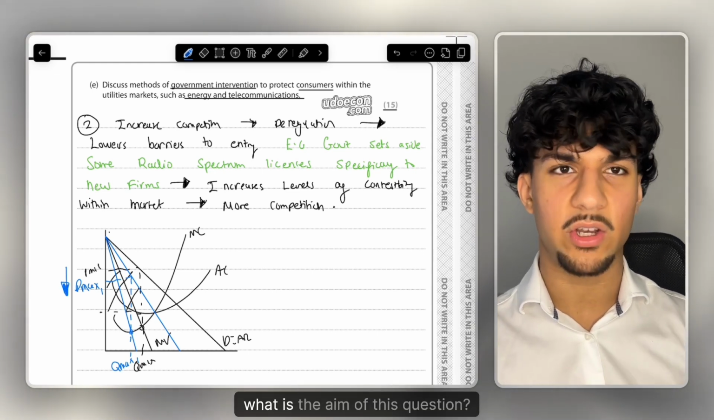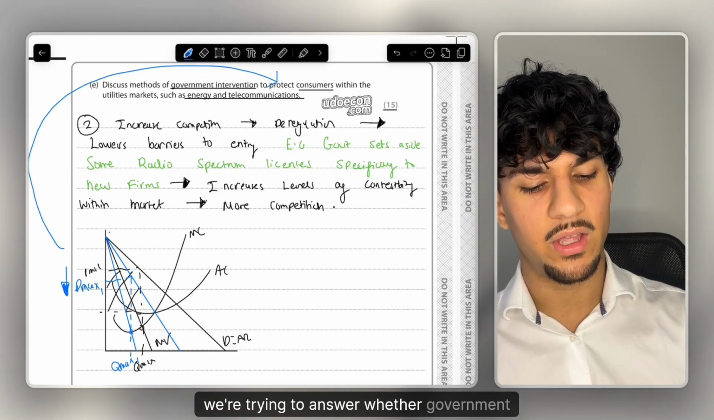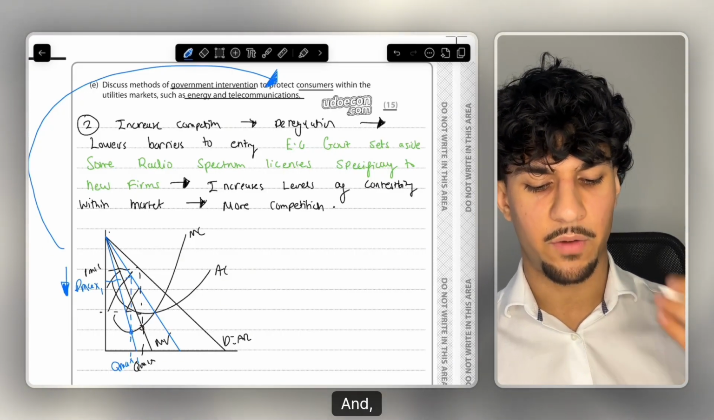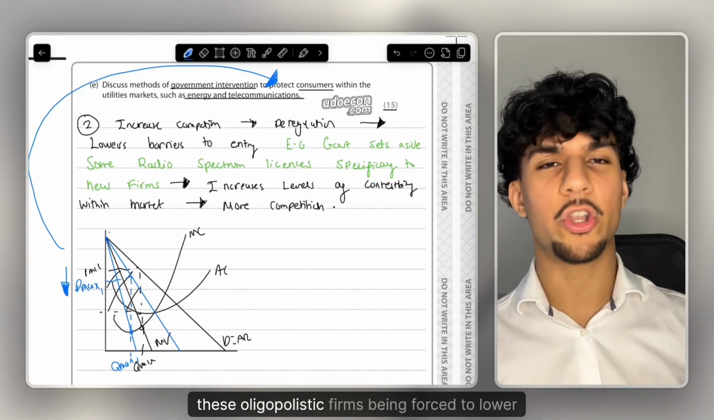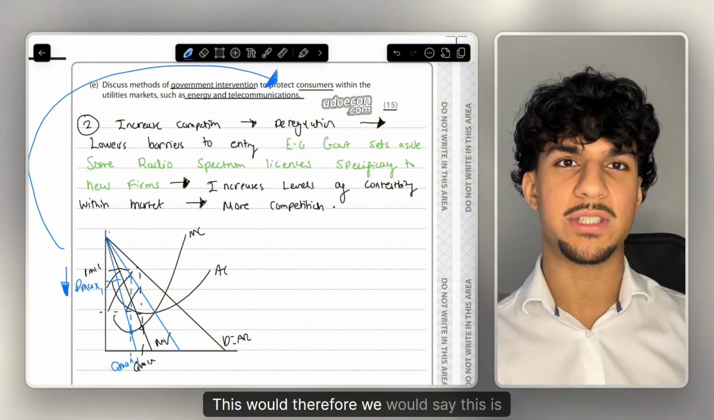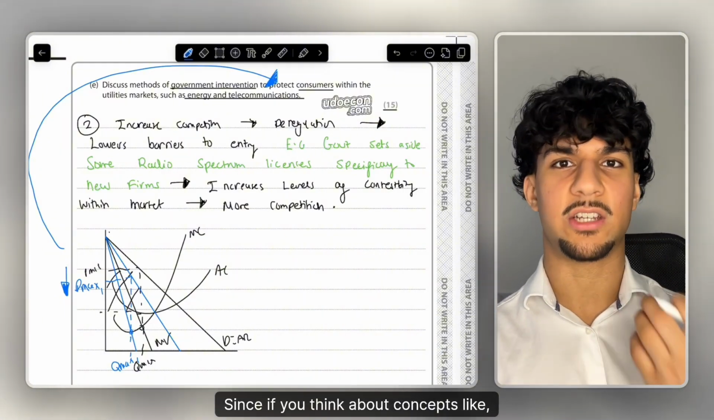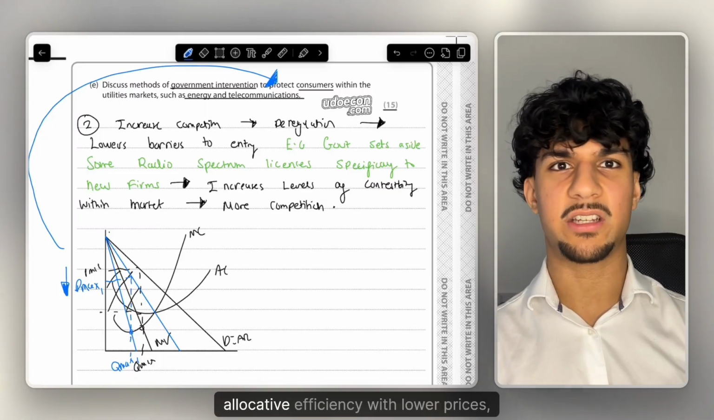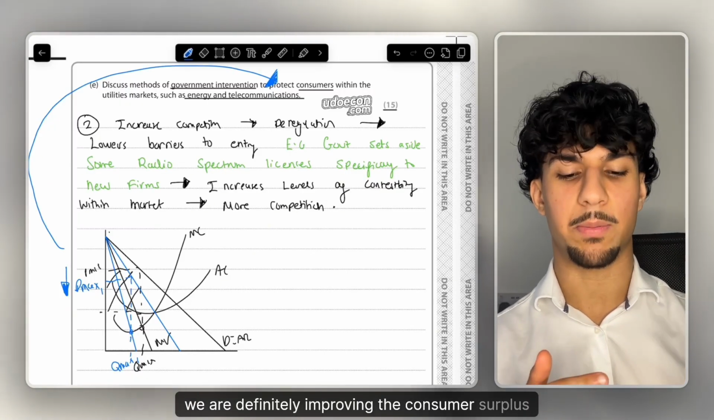Now, what is the aim of this question? What we're trying to answer is whether government intervention can protect consumers. Of course, by these existing incumbent, oligopolistic firms being forced to lower their prices, we would say this is protecting consumers. Why? If you think about concepts like consumer surplus and allocative efficiency, with lower prices we are definitely improving the consumer surplus in this market.